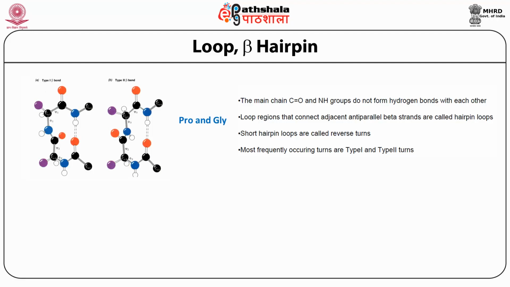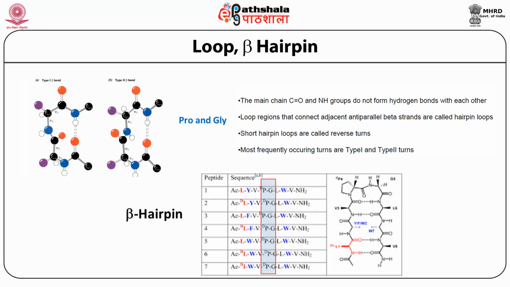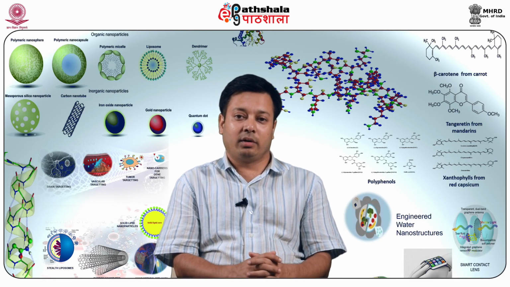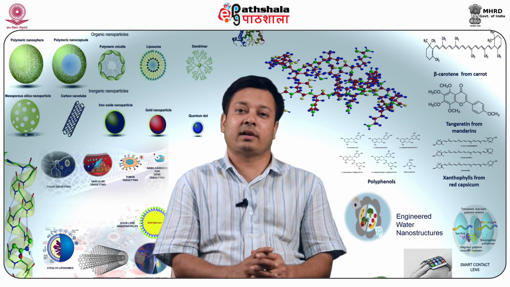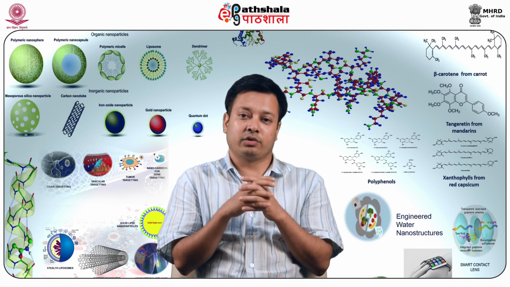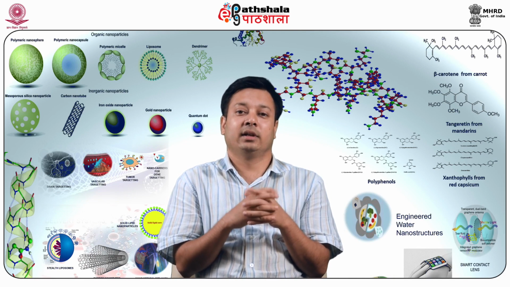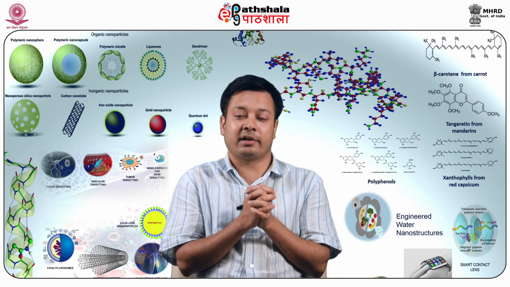The loop region which connects two adjacent anti-parallel beta strands is called a hairpin loop. If you look at this example of a beta hairpin, you will see it is actually populated by proline and glycine units. So now that we have learned a lot about beta sheet interactions, we also know two different beta sheets, and then alpha helix, and then this loop or beta turn.